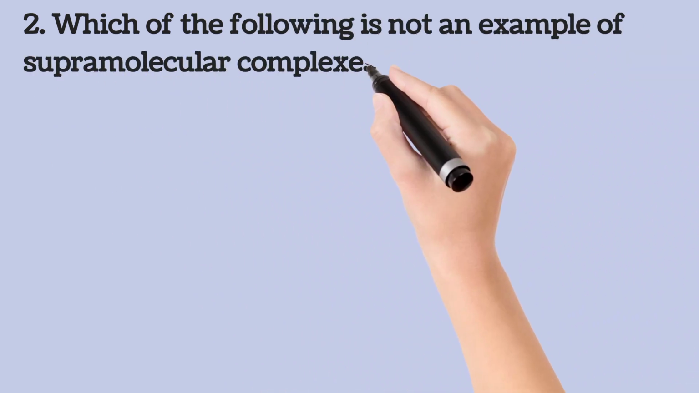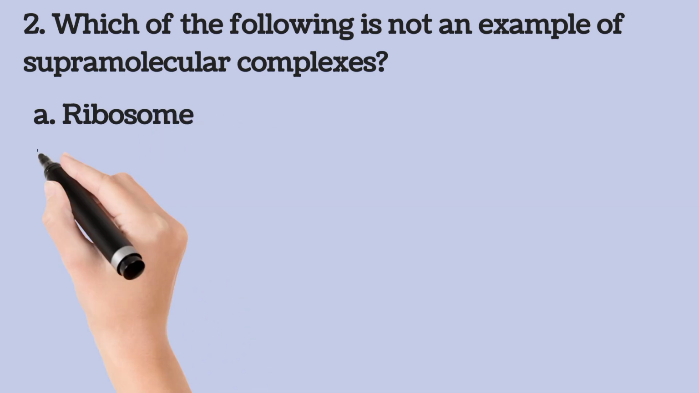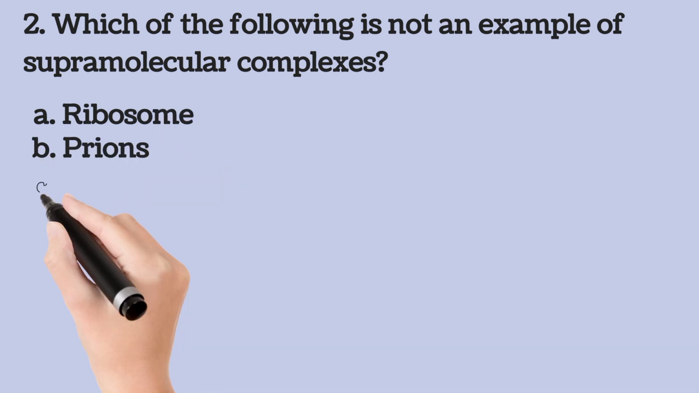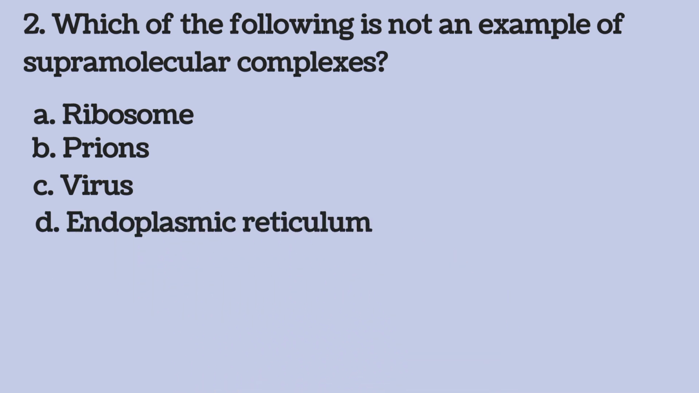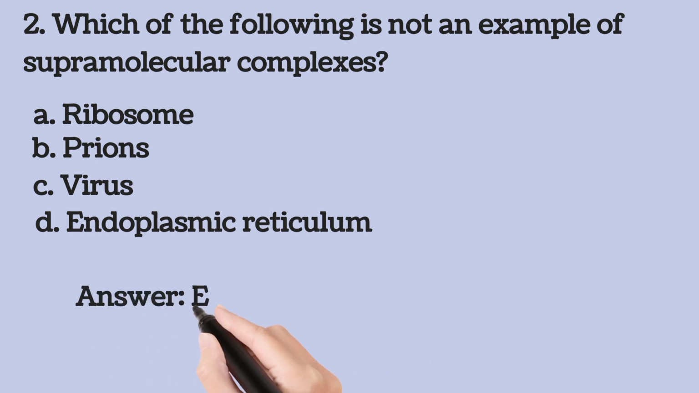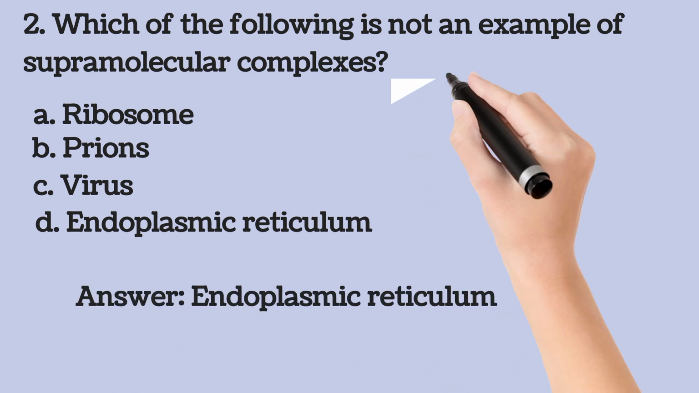Which of the following is not an example of supramolecular complexes? A. Ribosomes, B. Prions, C. Virus, D. Endoplasmic reticulum. 10 seconds to answer this question. Then the answer is endoplasmic reticulum.